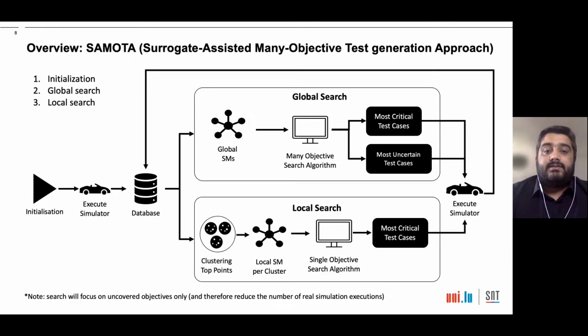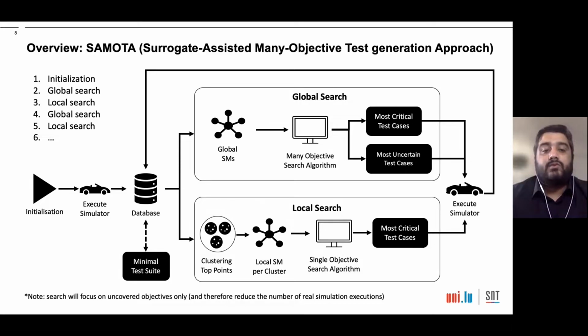The updated database is then used by local search. Local search first clusters the top n% data points and then trains one local surrogate model per cluster. And then it executes a single objective search algorithm on each cluster and finds the most critical test cases, which are then again executed on the simulator, and the database is updated. And then we continue with global search and then local search till the end of the search budget, and in the end we get the minimal test suite, which is a subset from our database. Note that the search is focused only on the uncovered objectives, which therefore reduces the number of real simulation executions.